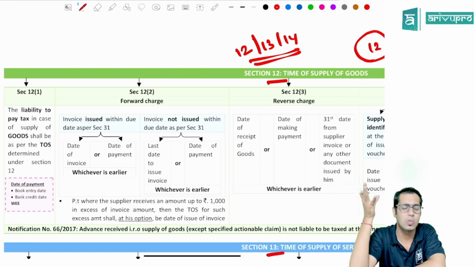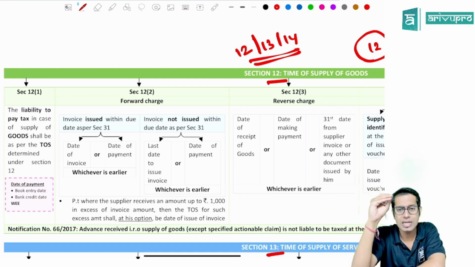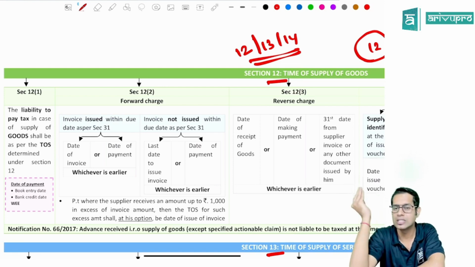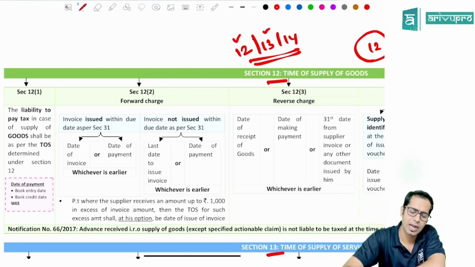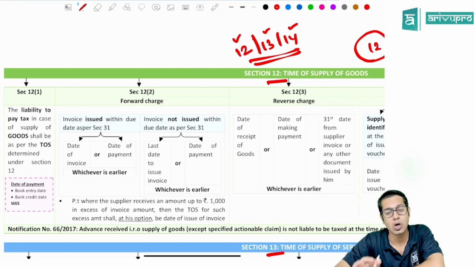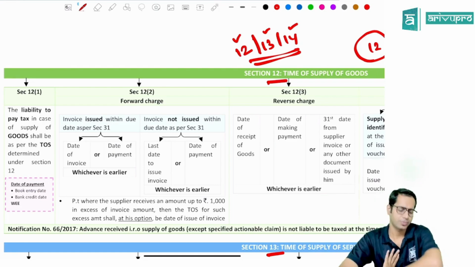That is very important to know, because at the point in time when the supply took place, only then will you have to pay taxes to the government. So what is that point in time? This topic is going to tell us. Sections 12, 13 and 14 talk about time of supply. Section 12 talks about time of supply for goods.